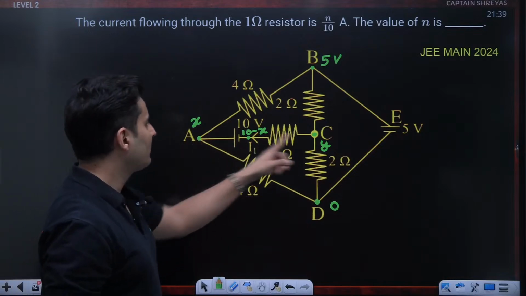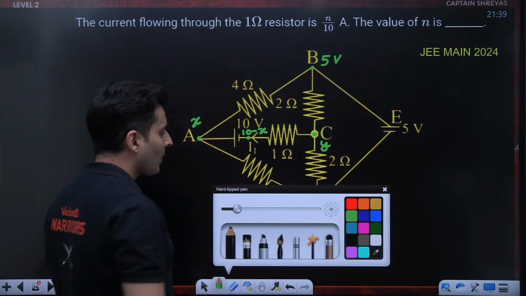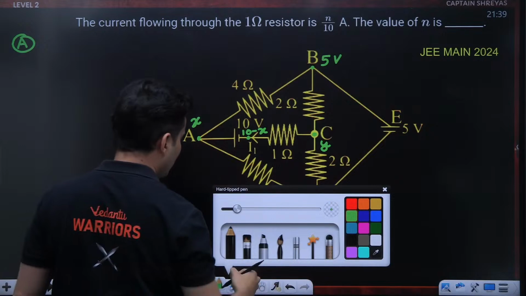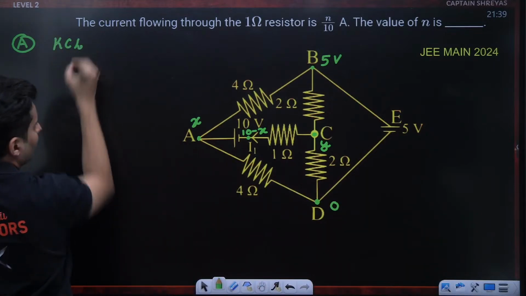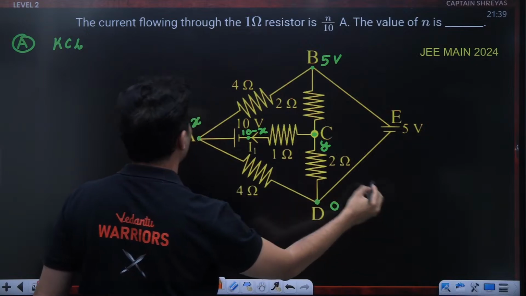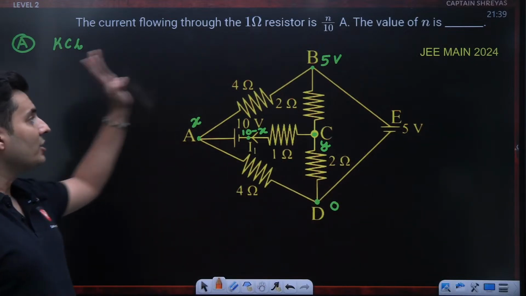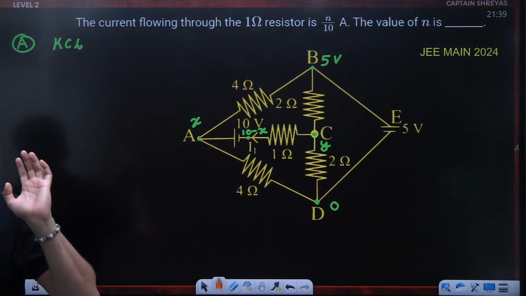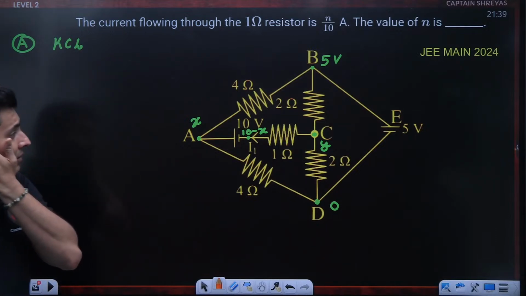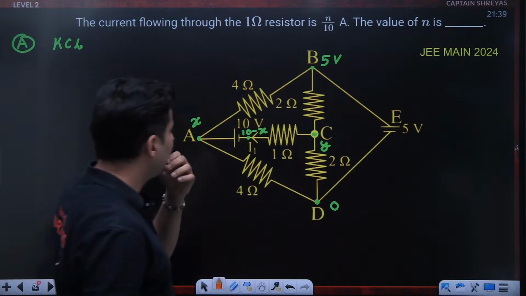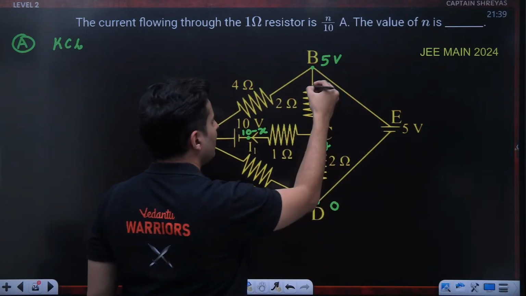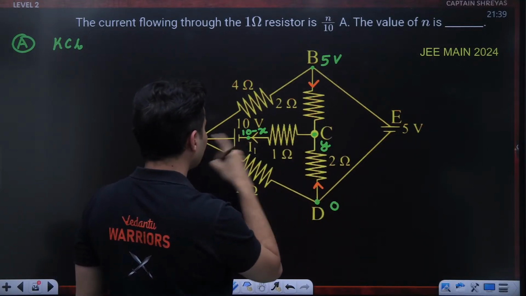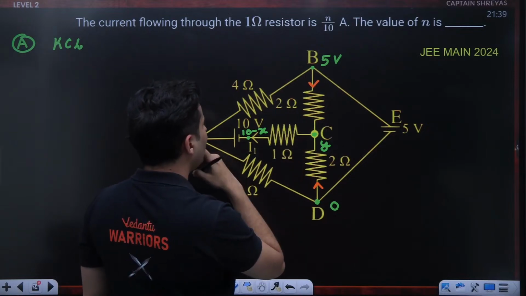Now you can apply Kirchhoff's current law at these two junctions A and C. So let's say at junction A first, if you apply Kirchhoff's current law, how will the currents look like? First of all, we have to also assume the direction of the currents. Without that, we will not be able to proceed in this particular problem. So let's say, for example, 5 is higher. Let's say the current is coming in here. Let's say the current is going here, and I1 is already shown here. Okay, fair enough.